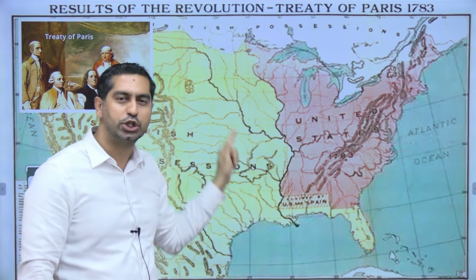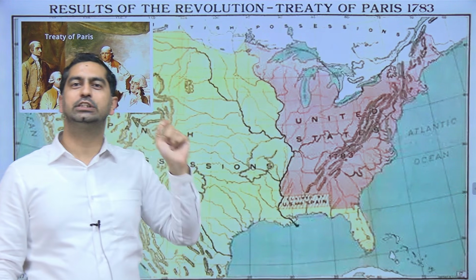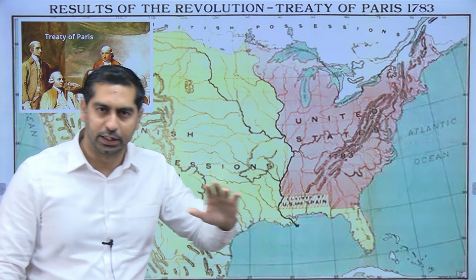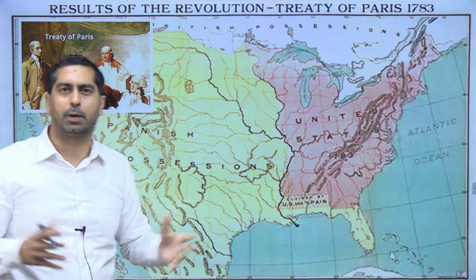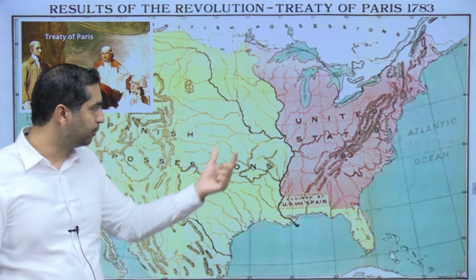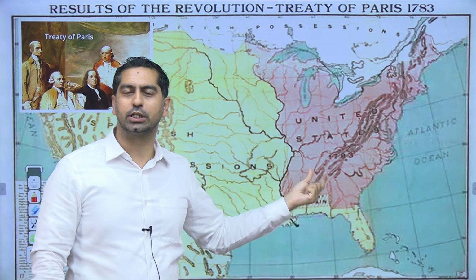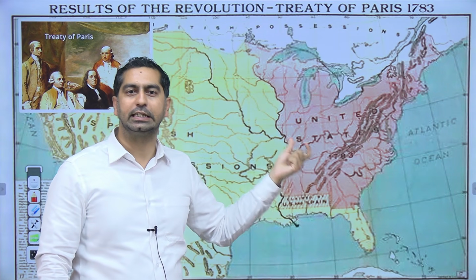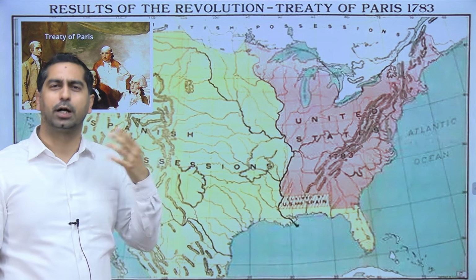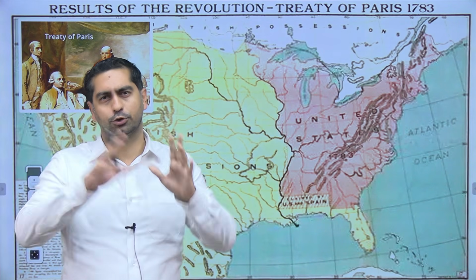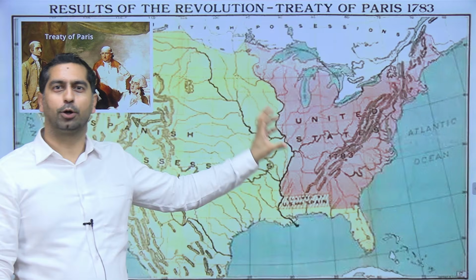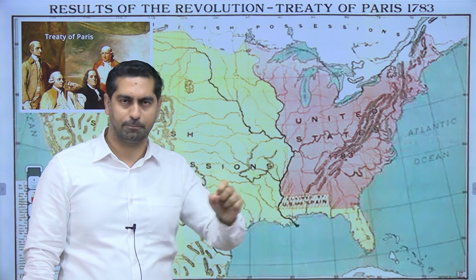This portion shaded in pink was the original United States of America. The rest of the portion that today is part of the United States of America originally was not part of it. Only this pink portion was the original United States of America. The rest of the territories were part of the Spanish Empire. We'll talk about that part in some other video. For the time being, we are talking about the original United States of America.